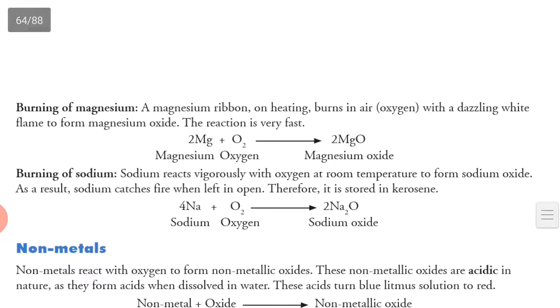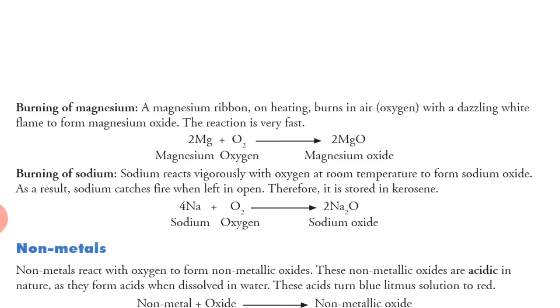You can see burning of magnesium ribbon: on heating, it burns in air, that means in the presence of oxygen, with a dazzling white flame to form magnesium oxide. The reaction is very fast. I told you earlier also, magnesium plus oxygen will form magnesium oxide.